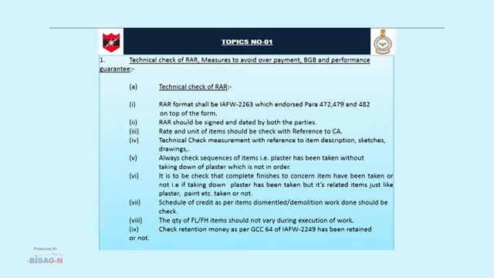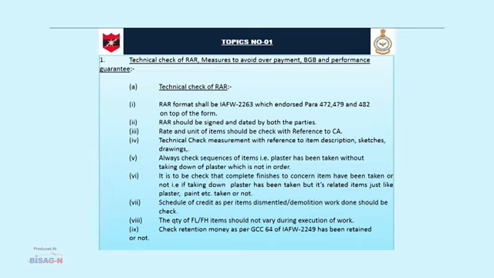इसका मतलब है कि मेजरमेंट बुक में प्लास्टर तो ले लिया है लेकिन उसका टेकिंग डाउन नहीं लिया है, तो ये ऑर्डर में नहीं आता है. It is to be checked that complete finishes to concerned items have been taken or not. That is, if taking down plaster has been taken but its related items just like plaster, paint, etc. taken or not. Schedule of credit as per item dismantled, demolition work done should be checked.